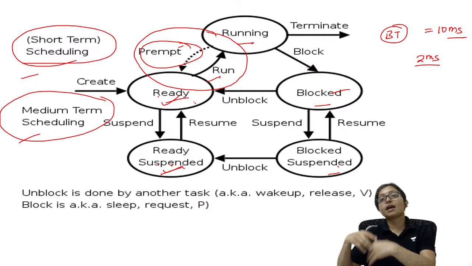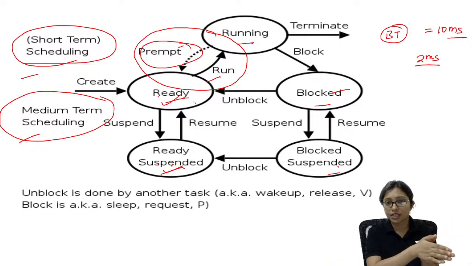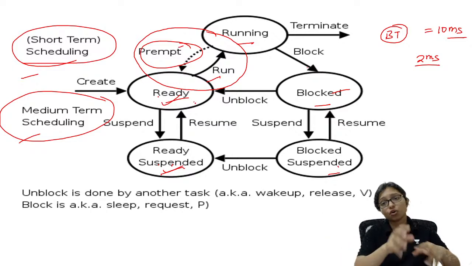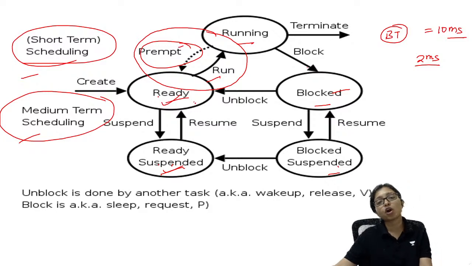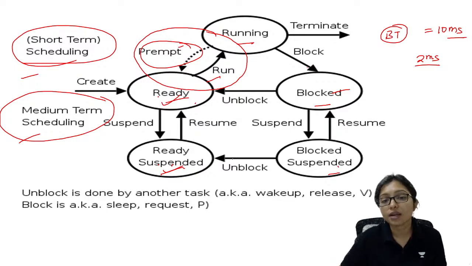After some time, maybe we take it from block suspended to ready suspended. It was in the suspended state, now I am taking it. Now we will give the chance again to execute your remaining part. That is called block suspended to ready suspended, means we are unblocking it. Got it?